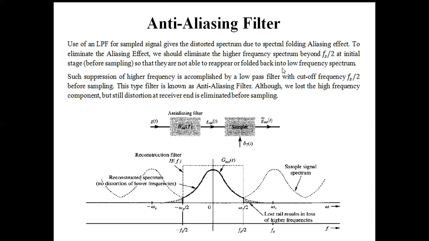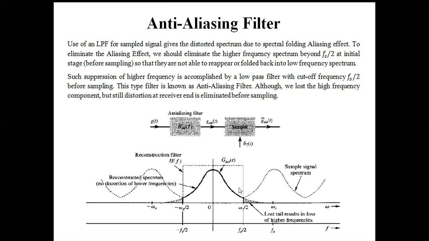Okay, so to eliminate the aliasing effect, we should eliminate the higher frequency spectrum beyond Fs by 2 at the initial stage, before sampling, so that it is not able to reappear or fold back into the lower frequency spectrum. So ultimately we get, after the anti-aliasing filter, this type of spectrum, and after sampling we get this type of spectrum. Here you can see that the distortion has been removed. There is no overlapping and there is no distortion in the signal.